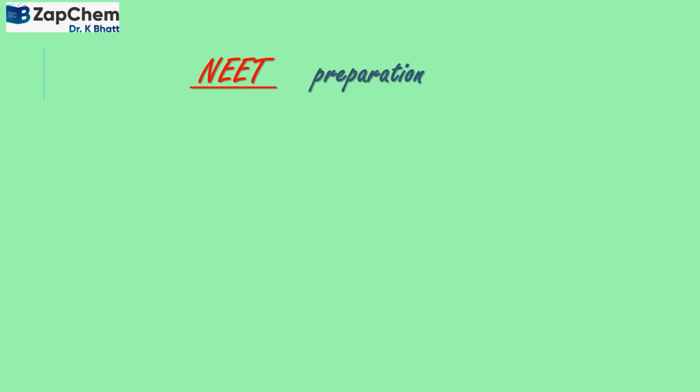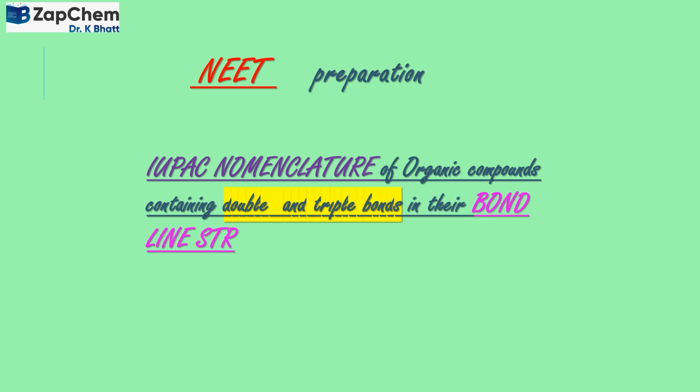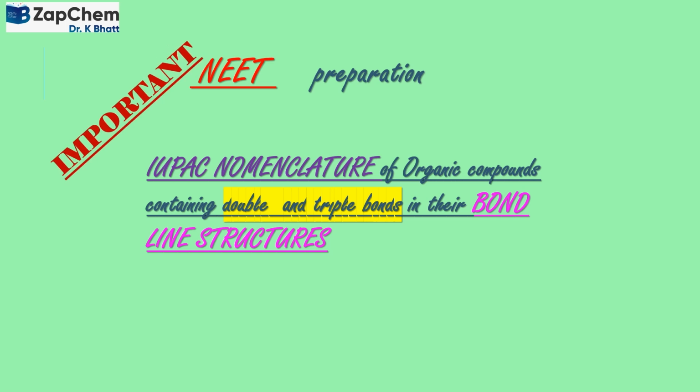We shall learn today about IUPAC nomenclature, and we shall find out how to name a bond line structure containing only double and triple bonds. Such questions are very common and simple, but they are important from the viewpoint of NEET preparation or any other competitive examination. Now let us see what is the question.